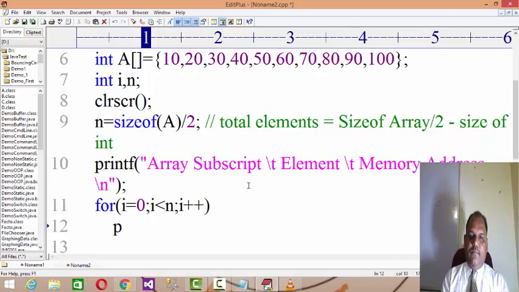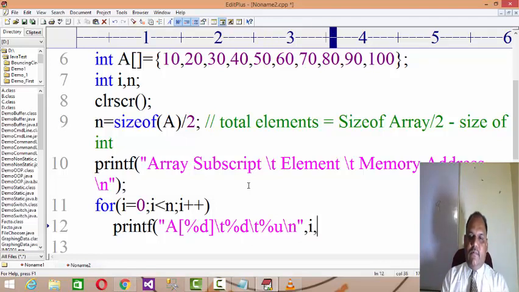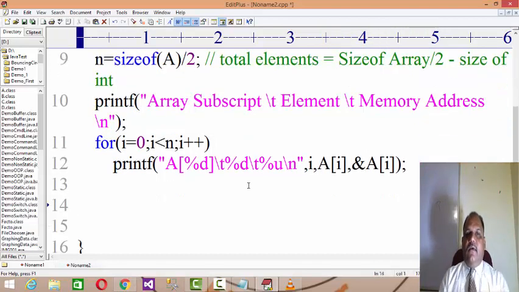I can write a[%d]\t%d\t%u, the same, to check the array subscripts, what their memory size is, and at the same time the address allocated by the compiler.